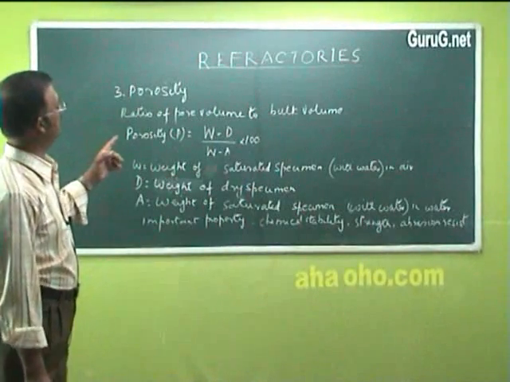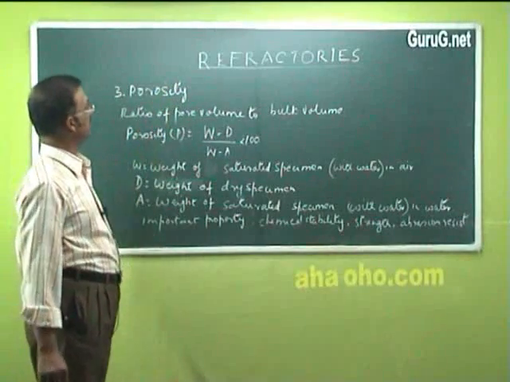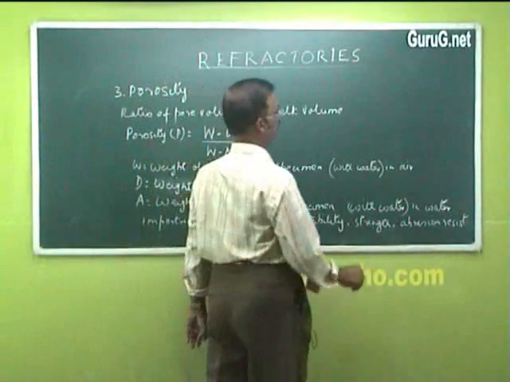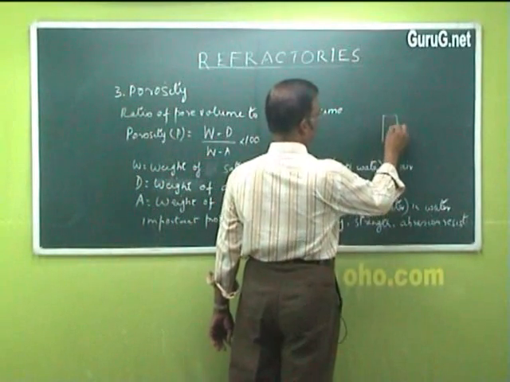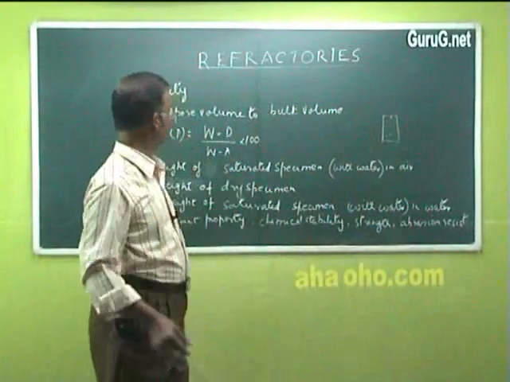The third property of refractories is porosity. That is, when you take a material, there will be very minute holes called pores.